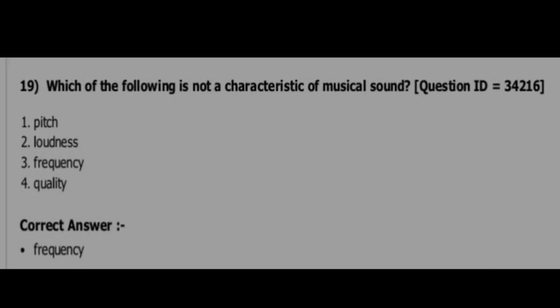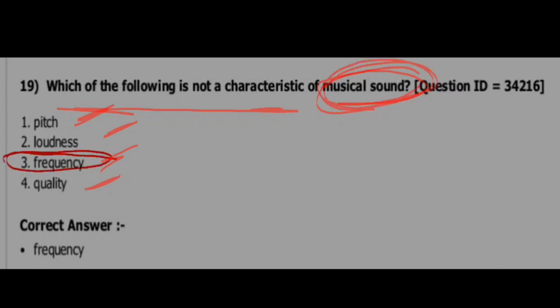Here the question reads, which of the following is not a characteristic of musical sound? He is asking for the characteristic which is not of a musical sound. Pitch, loudness, frequency, quality.